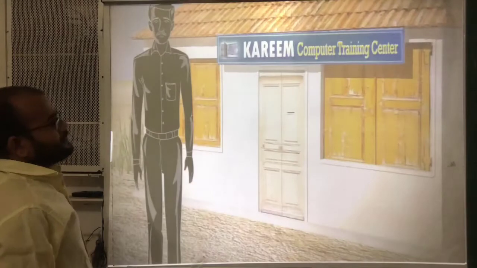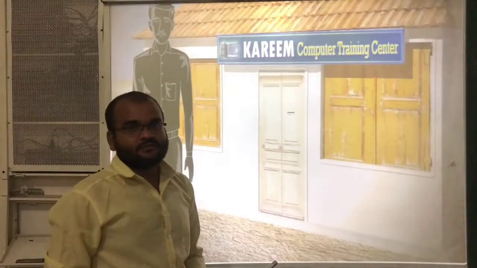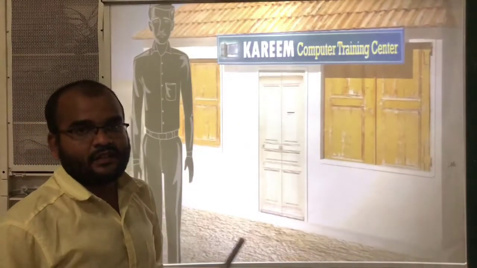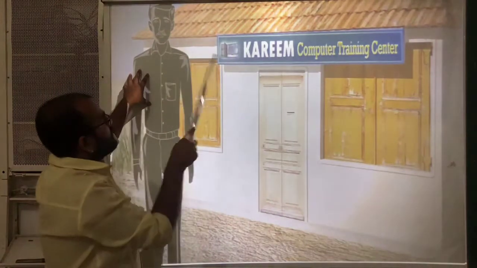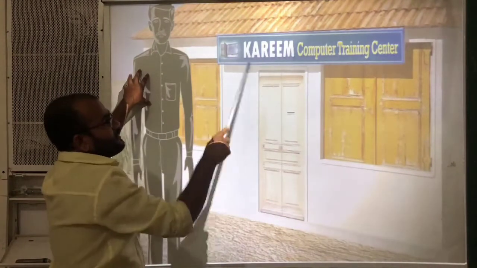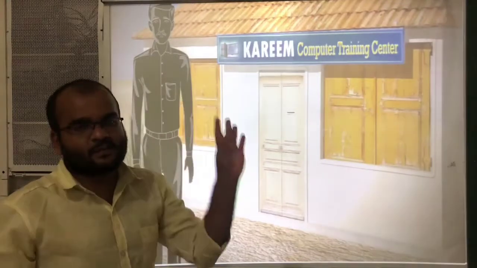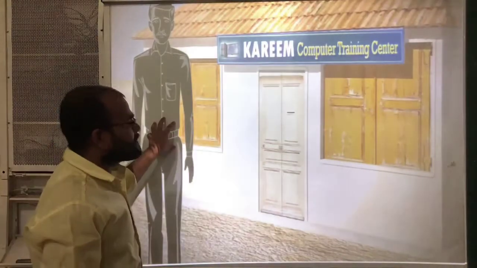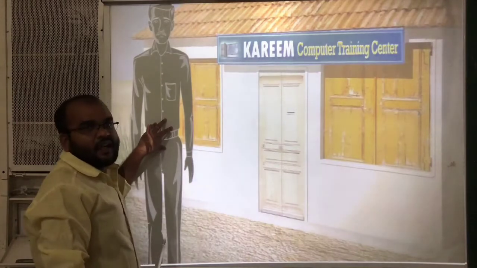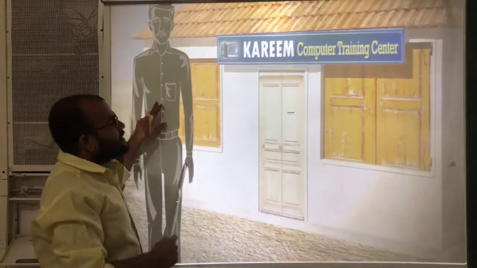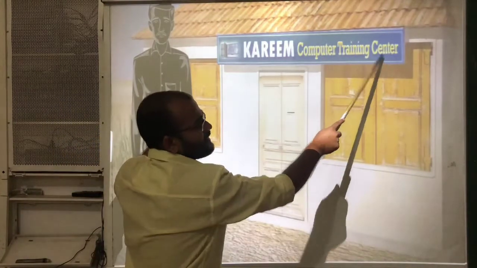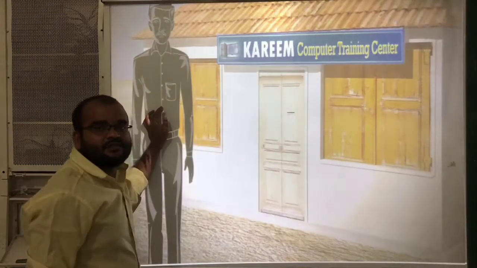And next, there is one more person in this Palampur village, and that person's name is Kareem. He is a somewhat educated person, and that's why he started a computer training center in Palampur village. Why?